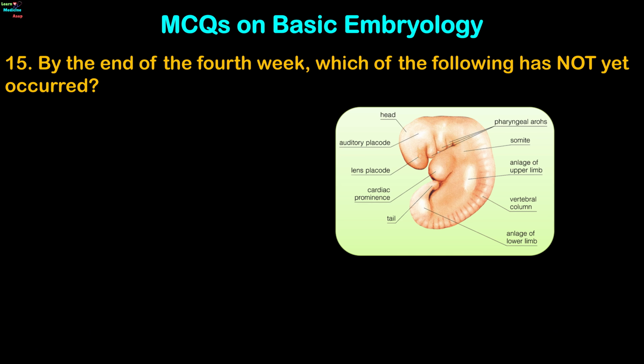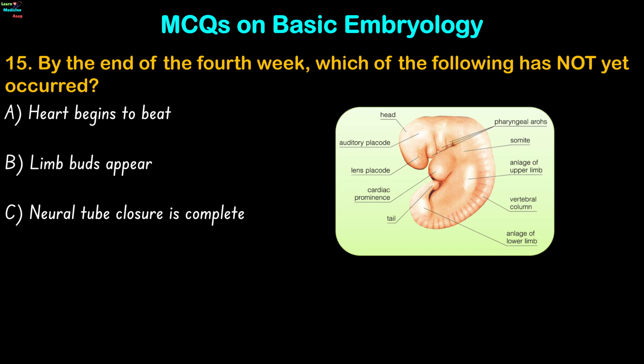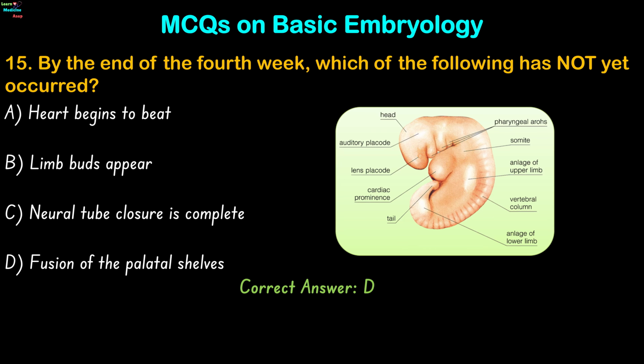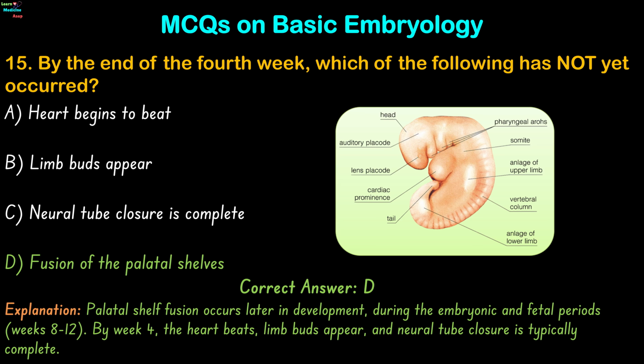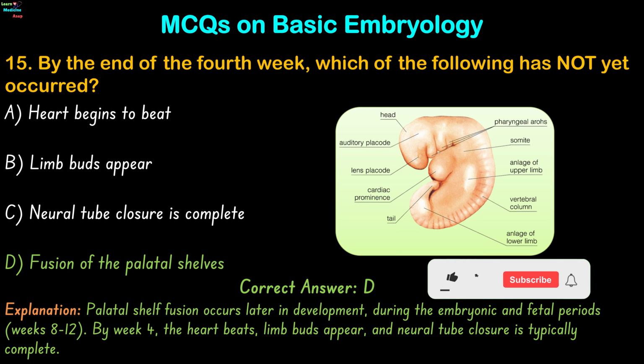Question 15. By the end of the 4th week, which of the following has not yet occurred? Heart begins to beat, limb buds appear, neural tube closure is complete, or fusion of the palatal shelves? The correct answer is option D. Palatal shelf fusion occurs later in development, during the embryonic and fetal periods, typically weeks 8 to 12. By week 4, the heart beats, limb buds appear, and neural tube closure is typically complete.